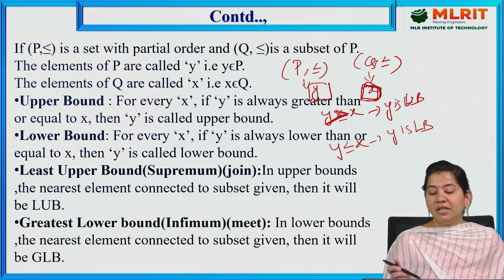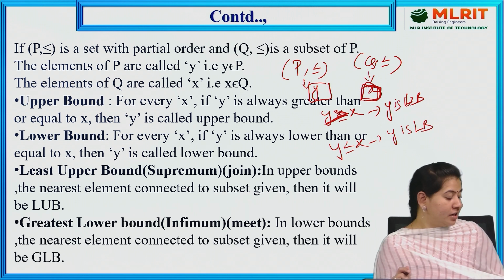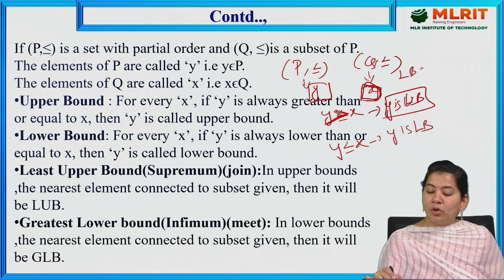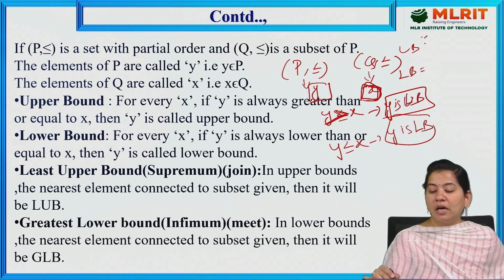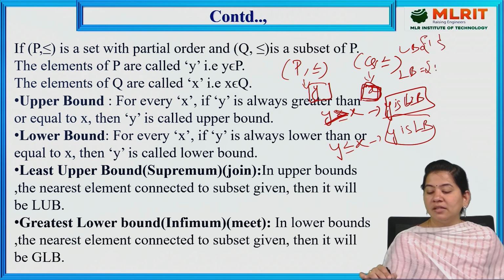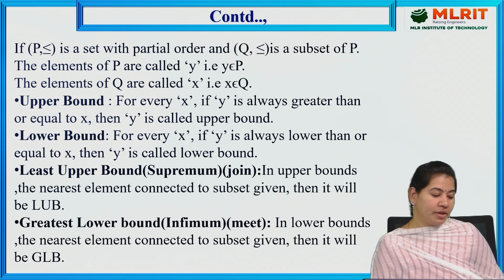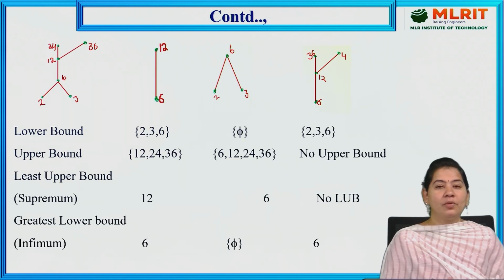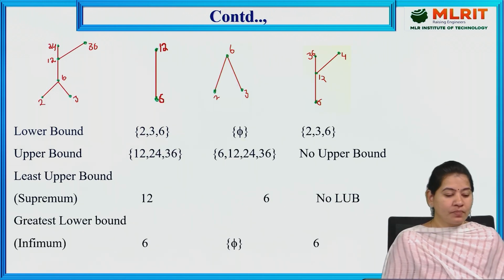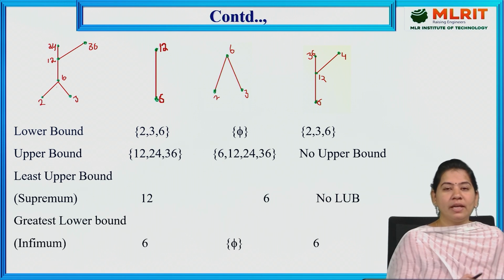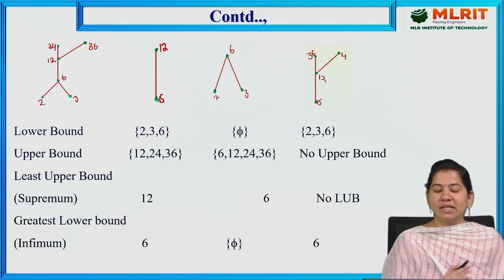Like this, you will get some set of lower bounds and some set of upper bounds, and out of these we can consider the GLB and LUB. Let us suppose here we have one example: 2, 3, 6, 12, 24, 36. This is one Hasse diagram we have taken.